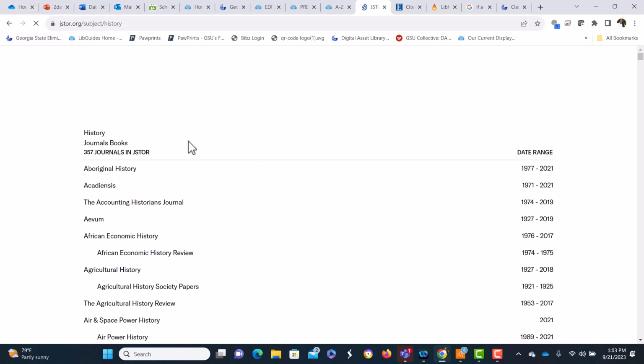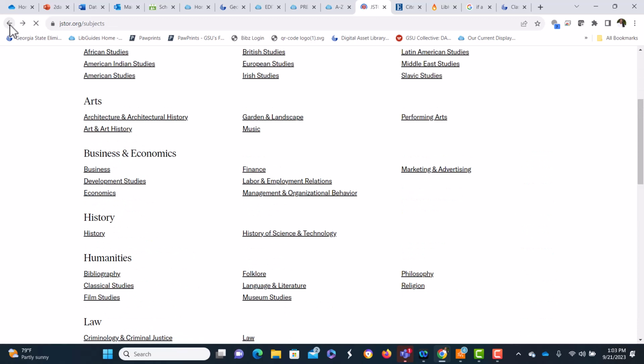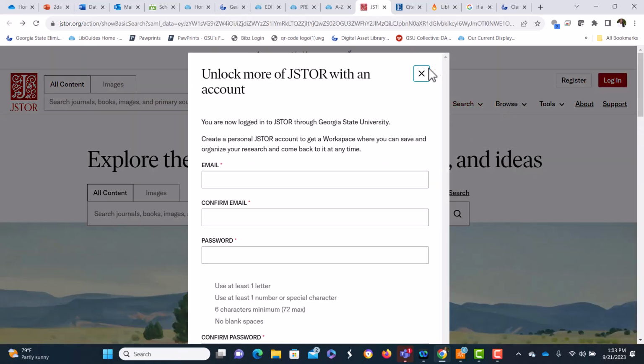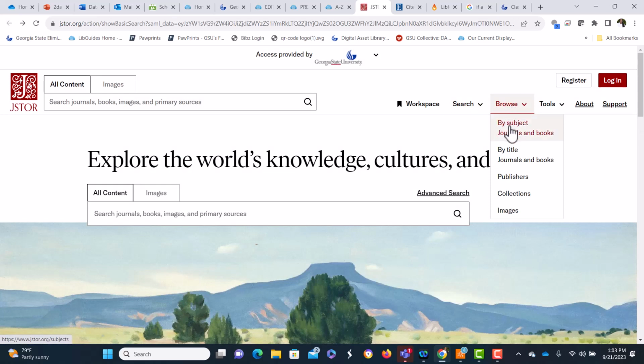And what you can do is you can search specific journals. Let's go back. Sure, browse by subject.